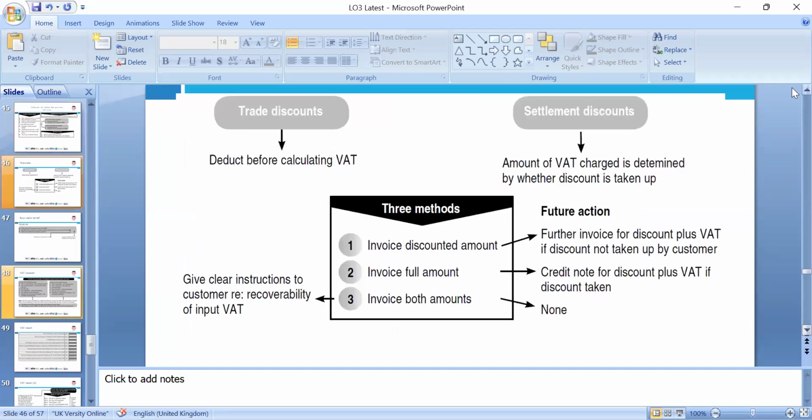Trade discount, of course, we can deduct at the time of the purchase, and the settlement discount, if the settlement happens. Now we have to look at that: if things are settled, then we can issue further invoices of the plus VAT discount not taken up by the customer. The credit note is discount plus VAT discount taken, and none. So these are the rule changes.